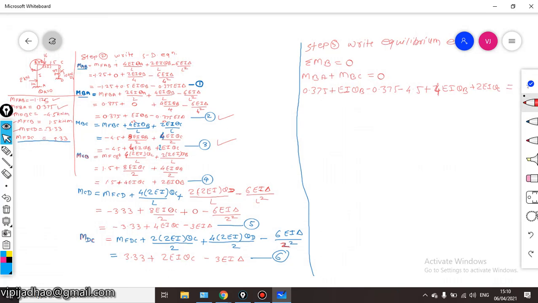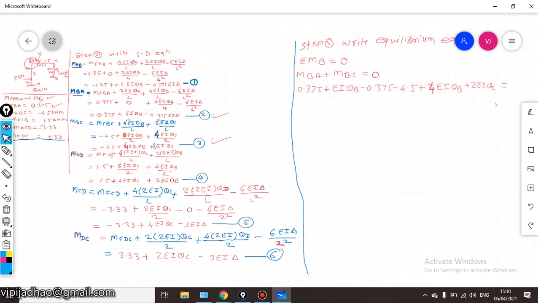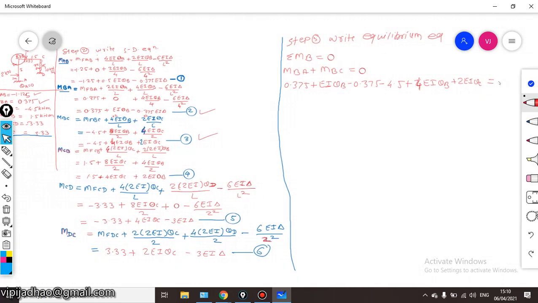Just simplify this. We will get this EI theta B plus 4 EI theta B, this will be 5 EI theta B. We have one twice EI theta C term here.